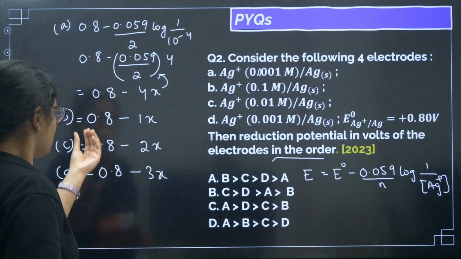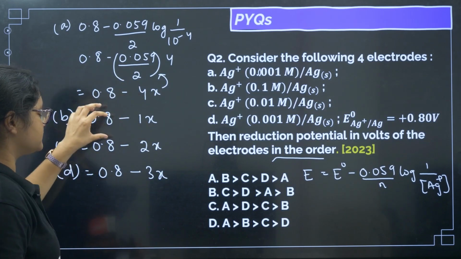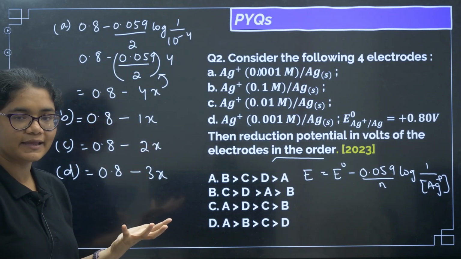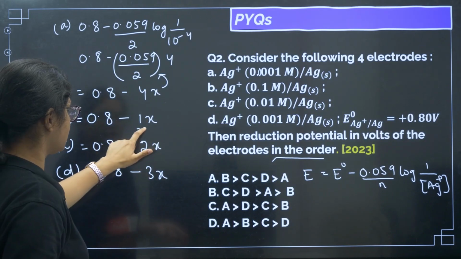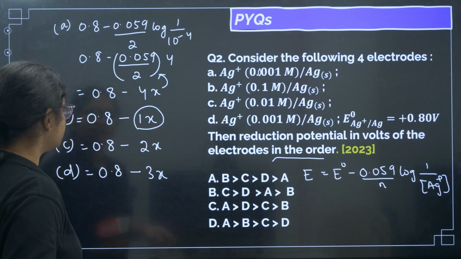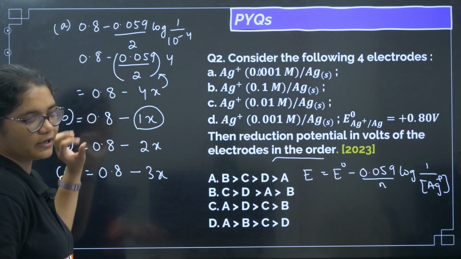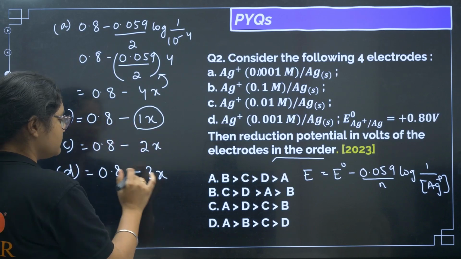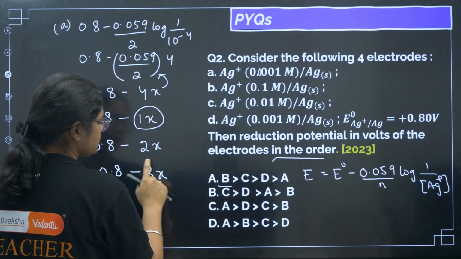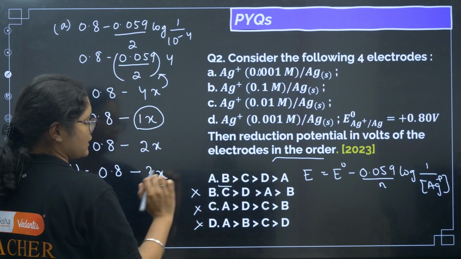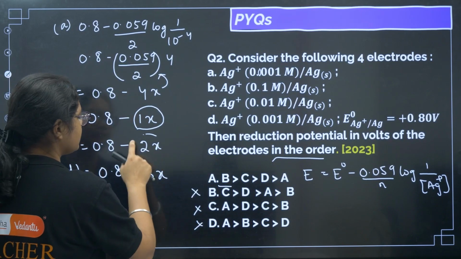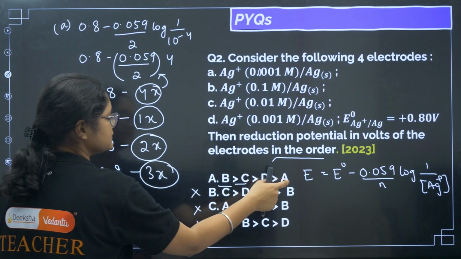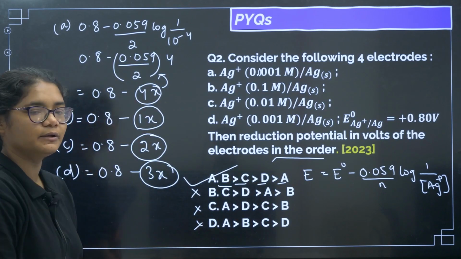Now you see, from 0.8 we are subtracting a number. Where we are subtracting the smallest number, there the potential will be highest, right? So B has to be the highest potential, because from 0.8 we are subtracting a very small number there. So the potential will be higher in B. B will have the highest. Then next will be C, then 3x, that is D, and then 4x, that is your A. So the correct answer for this question will be option A.